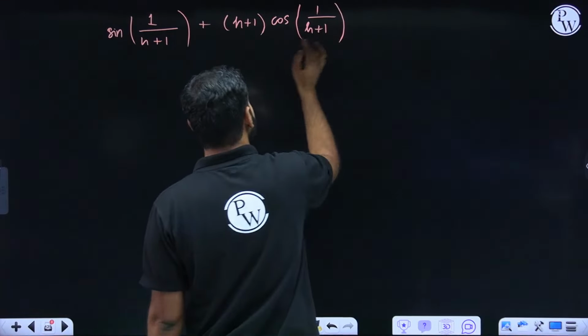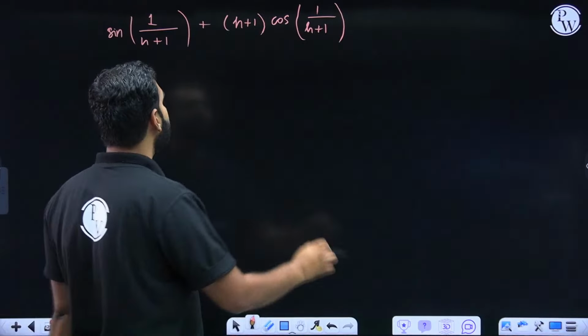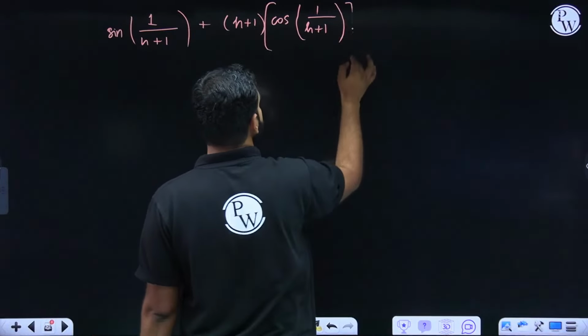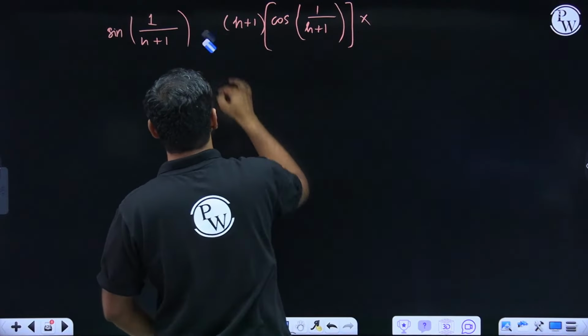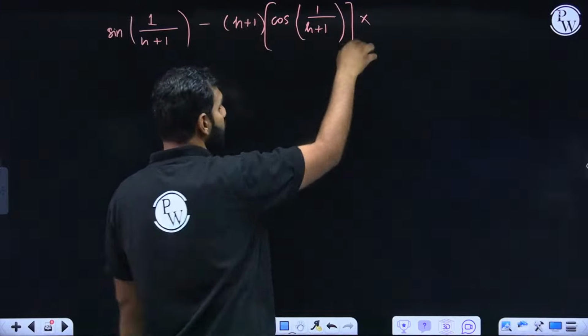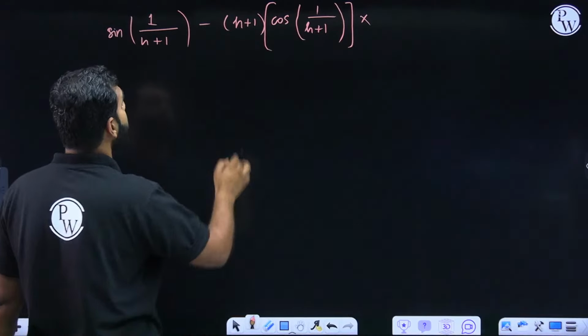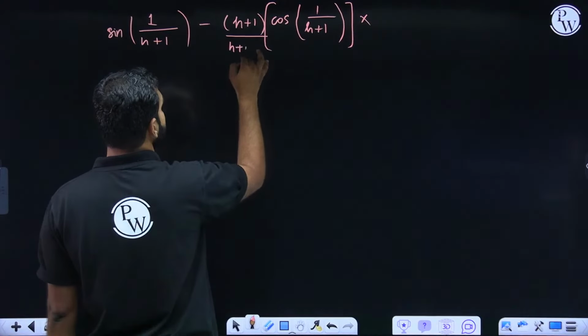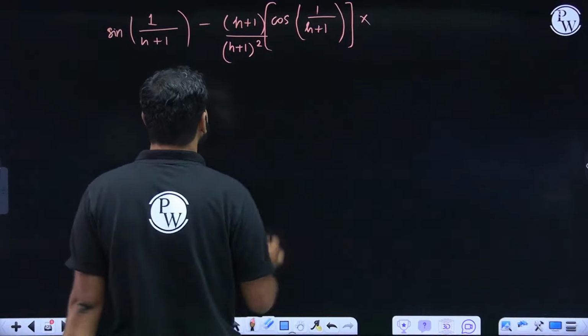And now I'll be differentiating 1 upon h plus 1. So 1 upon h plus 1 is what? h plus 1 to the power minus 1. So if I say h plus 1 to the power minus 1, that is minus first of all, so minus I can introduce here. And h plus 1 to the power minus 1 differentiates to h plus 1 to the power minus 2. That minus 2, when I bring it here, can be written like this: h plus 1 whole square in the denominator.